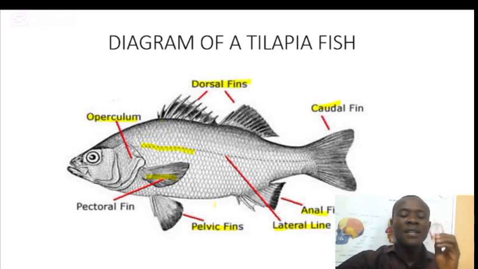Sometimes you will be asked to state the sensory organs that we have in tilapia or fish. Now, one, you have the lateral line that detects vibration. You have the skin that detects touch. You have the eye that is responsible for vision. And you have the nose that is responsible for smelling.